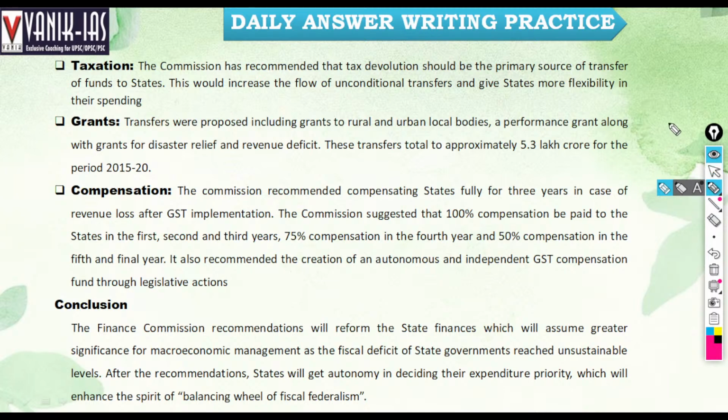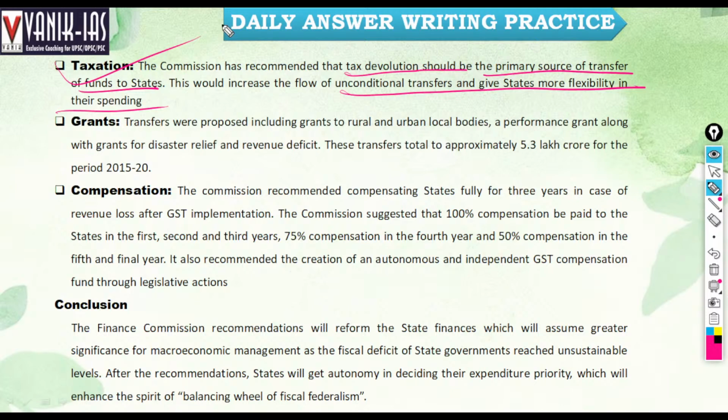Taxation. The Commission has recommended that tax devolution should be the primary source of transfer of funds to the states. It would increase the flow of unconditional transfers and give states more flexibility. So it is one type of decentralization. States will enjoy autonomy to spend the money where they want.